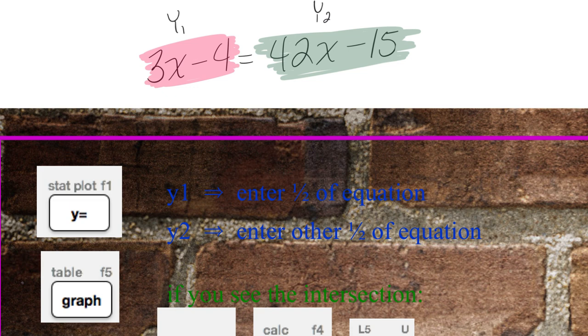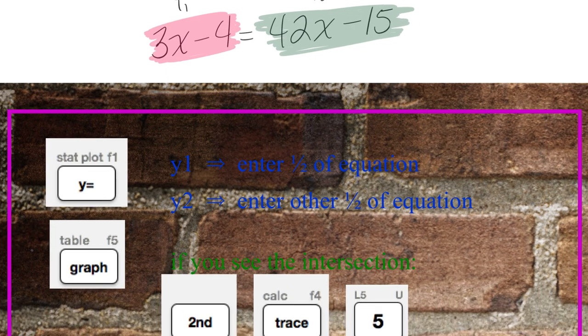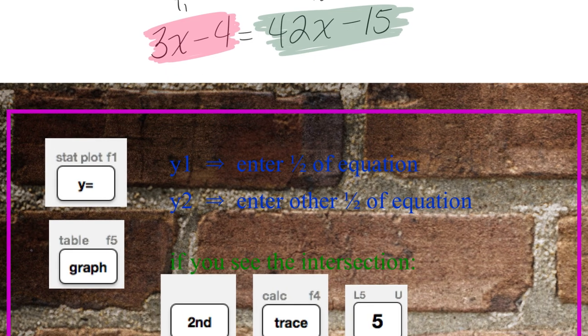All right, now I need you to do this. You ready? Second, trace. The trace is at the top on the fourth one over. So second, trace, and push 5.